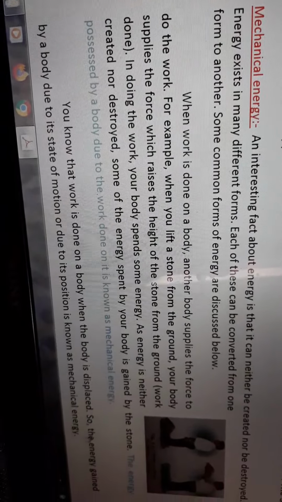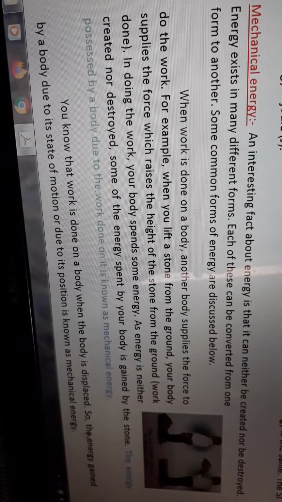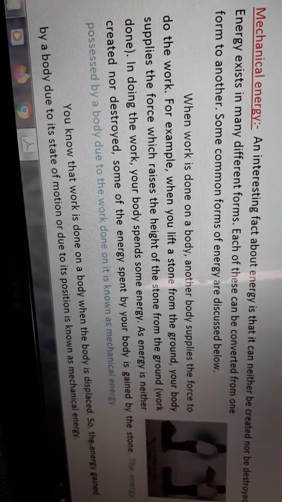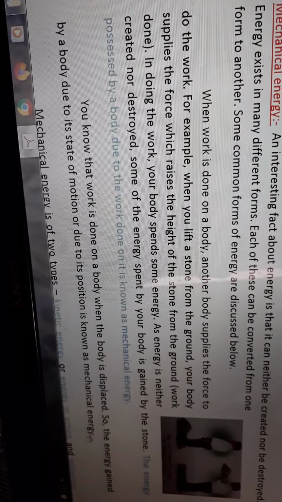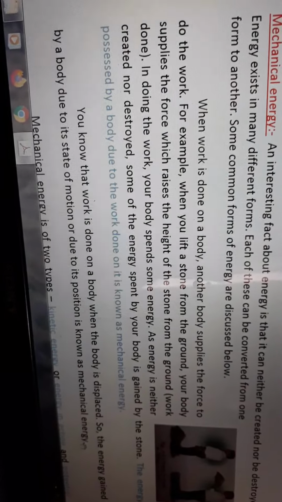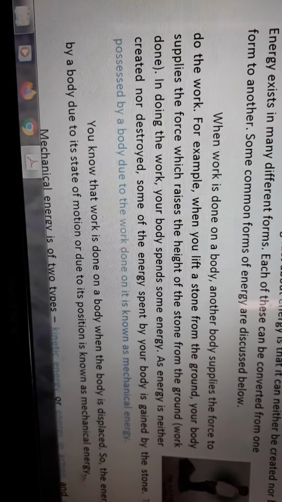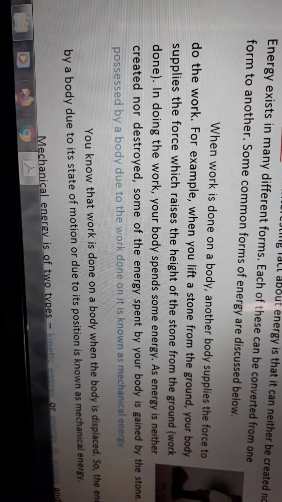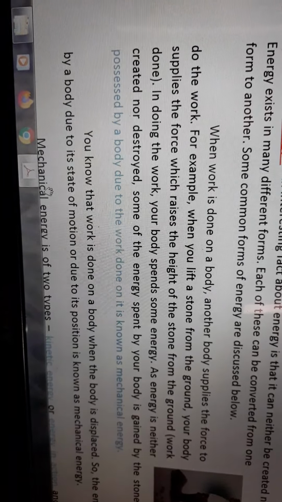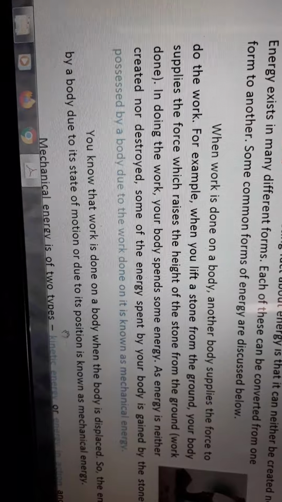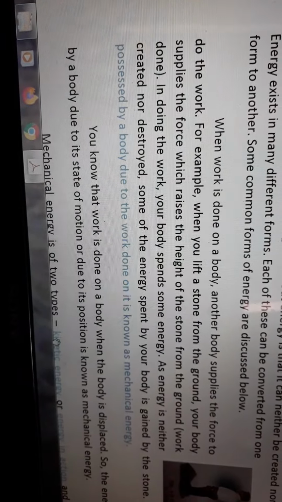You know that work is done by a body when the body is displaced. So the energy gained by a body, due to its state of motion or due to its position, is known as mechanical energy.